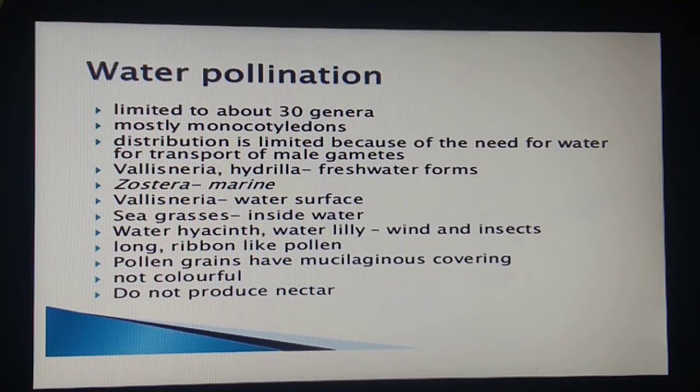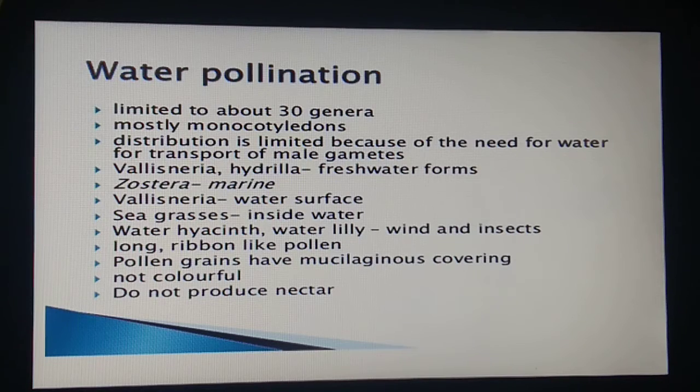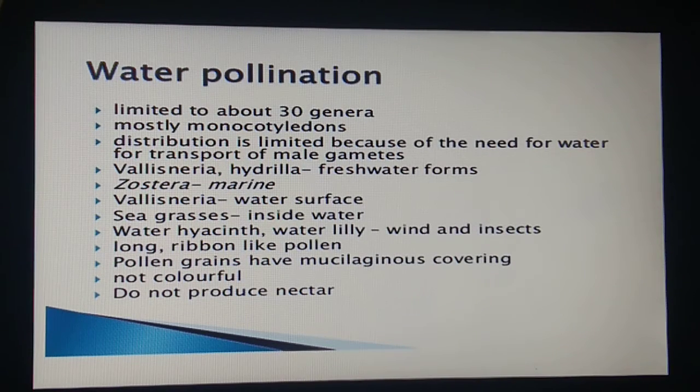So not all aquatic plants use water for pollination, students. In a majority of aquatic plants, such as water hyacinth and water lily, the flowers emerge above the level of water. Hence they are pollinated by insects or wind. But talking about Vallisneria, what happens? The female flower reaches the surface of water by the long stalk.